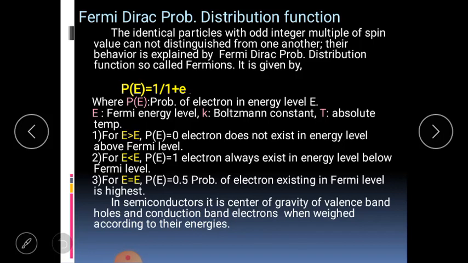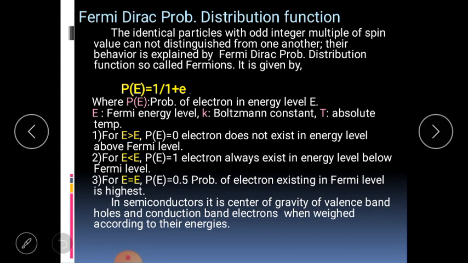Whenever we consider the behavior of these charge carriers, it is found that identical particles with odd integral multiple of spin value cannot be distinguished from one another. That behavior is explained by the Fermi-Dirac probability distribution function, for the so-called fermions. These are specifically electrons.